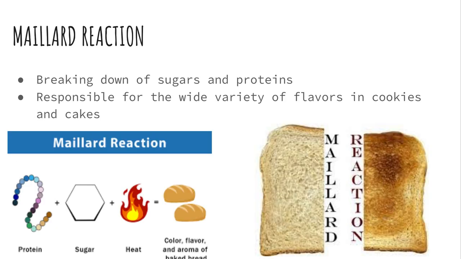Next, we have the Maillard reaction, and this famous reaction is going to occur at 310 degrees Fahrenheit. The sugars and proteins are going to break down in order to form a circular structure, and this reaction is going to generate all of the complex tastes and flavors, and it's also the reason why we have a great variety of these tastes and flavors. And fun fact, this reaction also occurs in bread, as you can see in this picture.